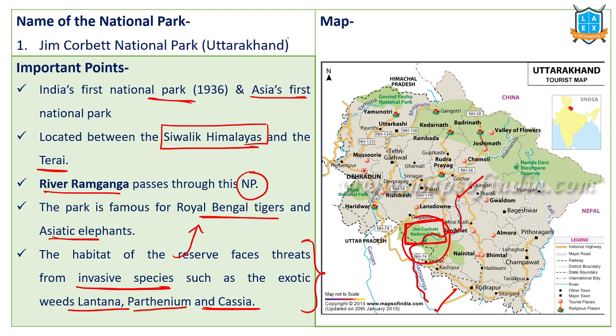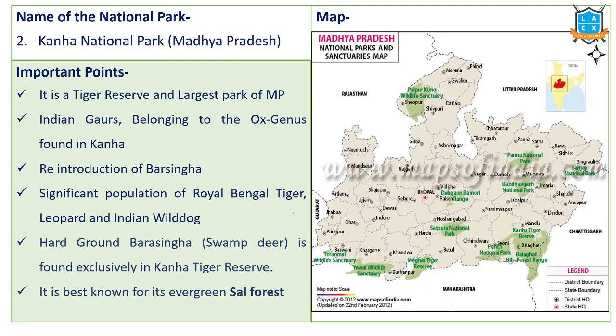Anyway, Jim Corbett National Park is India's first national park located in the state of Uttarakhand. Ram Ganga River passes through it. It forms the boundary between Uttarakhand and Uttar Pradesh.